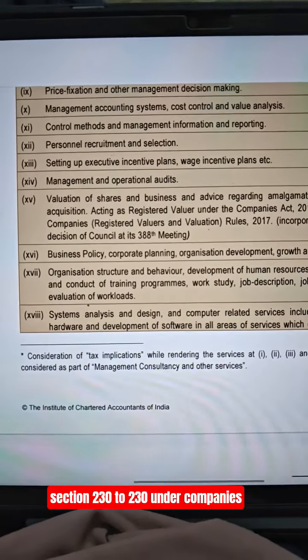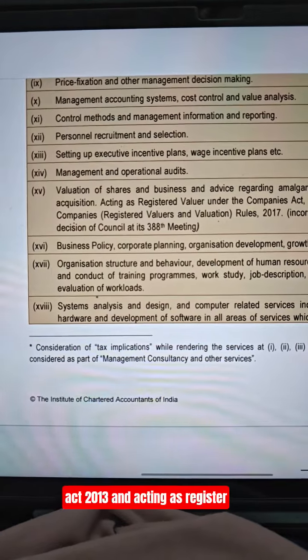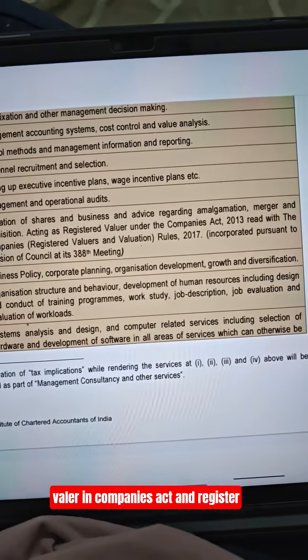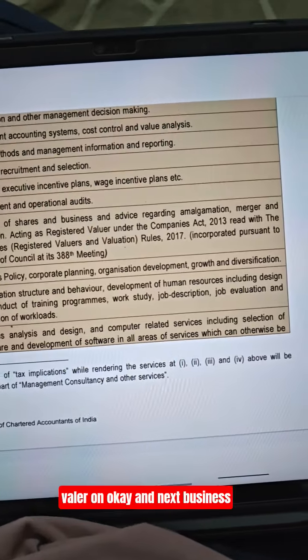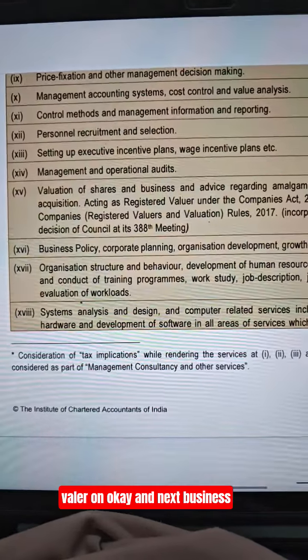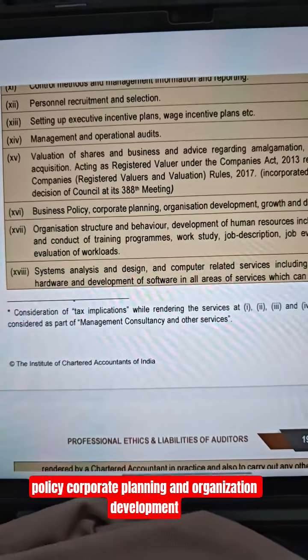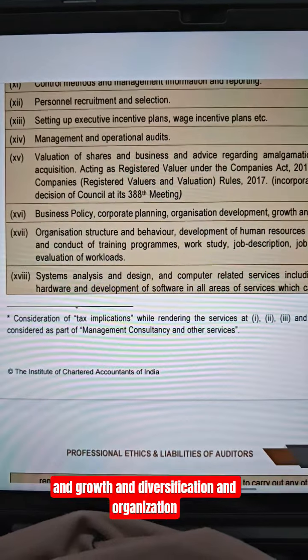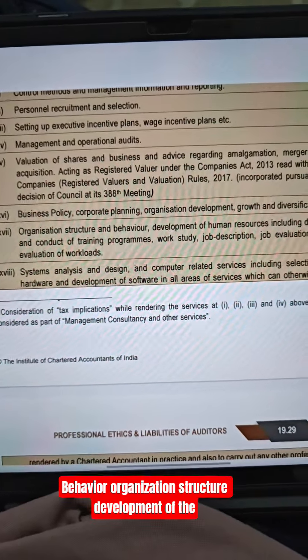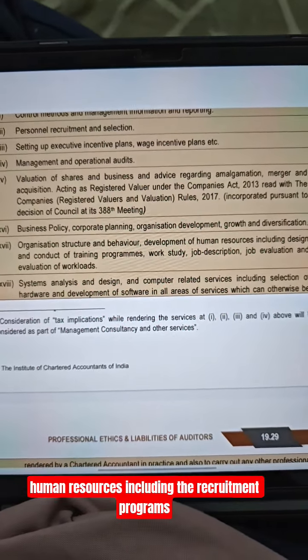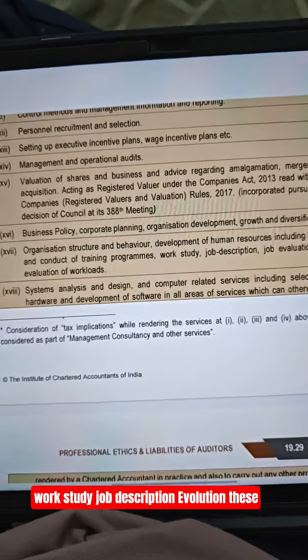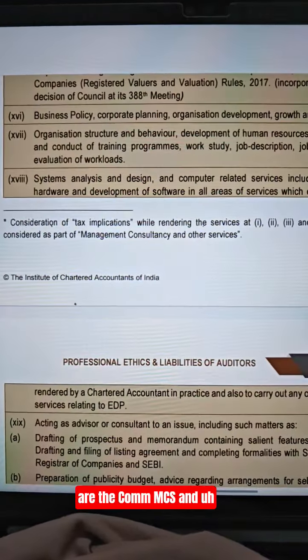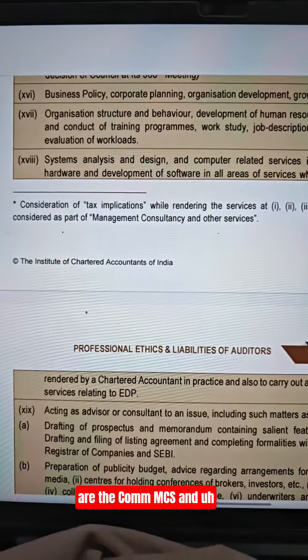It comes under section 230 of the Companies Act 2013, and acting as a registered valuer under the Companies Act. Okay, and next, business policy, corporate planning, organization development, growth and diversification, organization behavior, organization structure, development of human resources, including recruitment programs, work study, job description, job evaluation. These come under MCS and MCA.